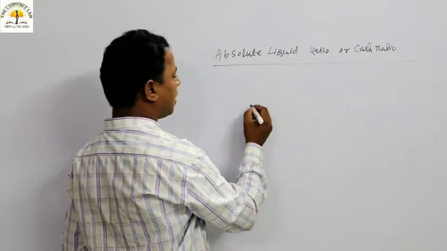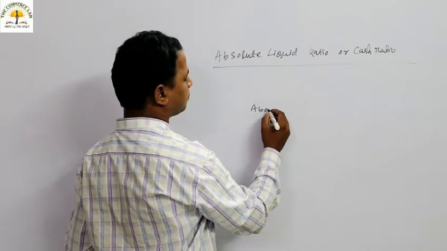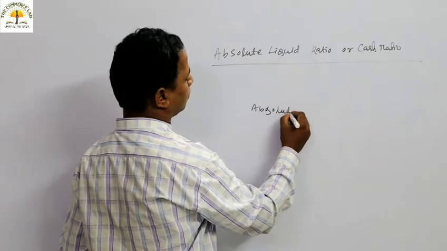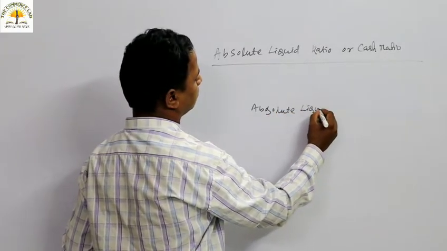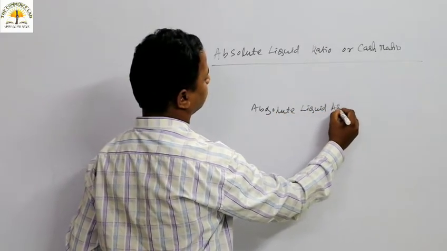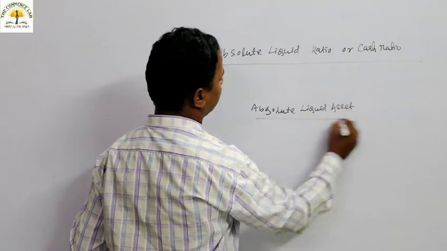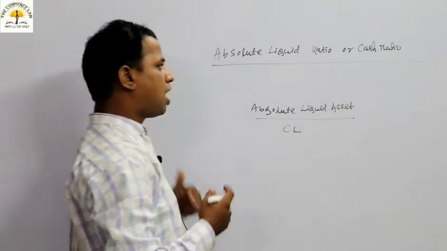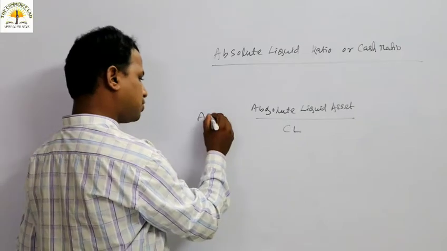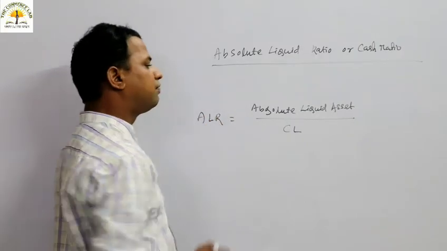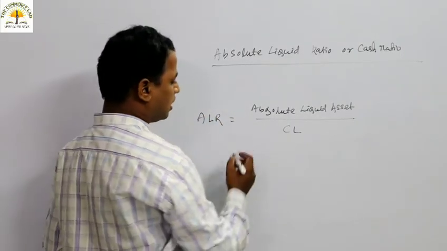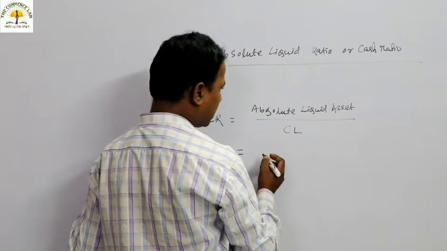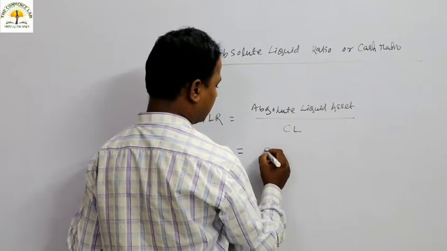उसका formula क्या है? Absolute liquid asset divided by current liability. So absolute liquid ratio can be calculated with the formula of absolute liquid asset divided by current liability. Which are the absolute liquid assets, everybody?